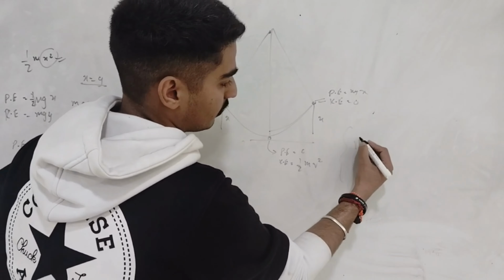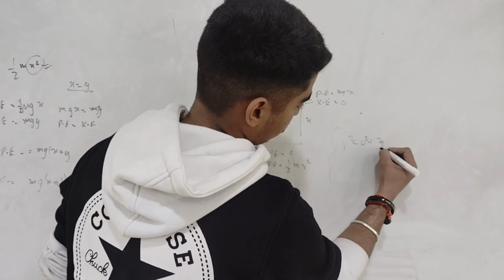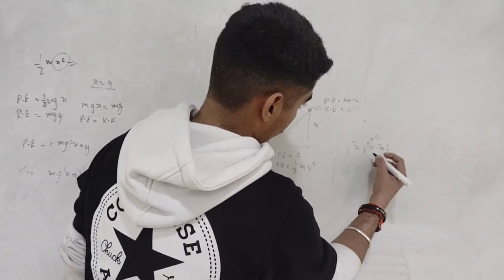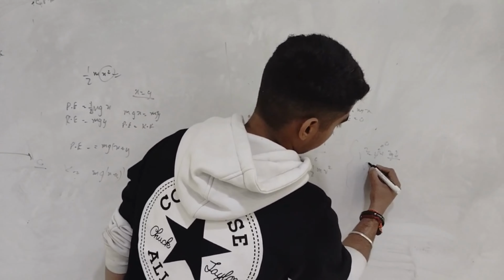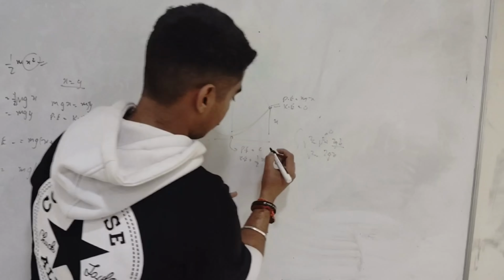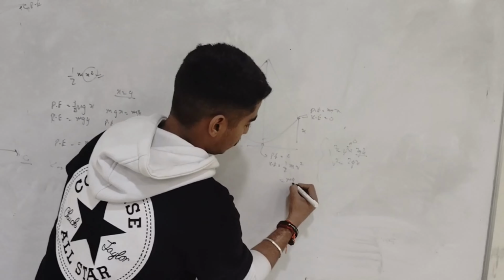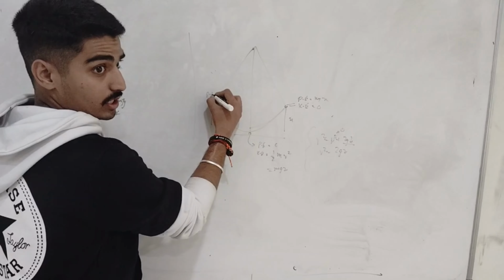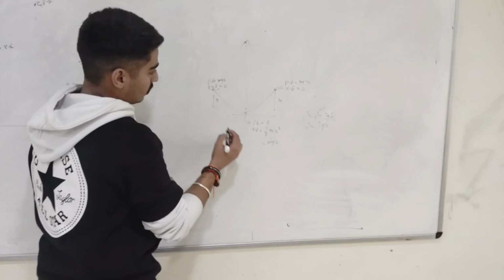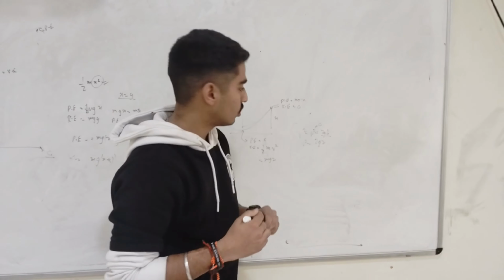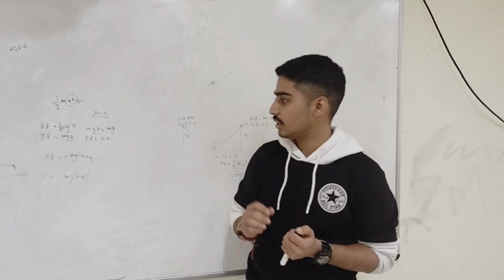And from the same formula we used, v square is equal to u square plus 2gh, where u is equal to 0 and the distance is x, so v square is equal to 2gx. Putting this in the same formula we get mgx. In the same way, the potential energy is maximum, mgx, and the kinetic energy is 0. So in the pendulum also we have seen the total energy remains conserved.